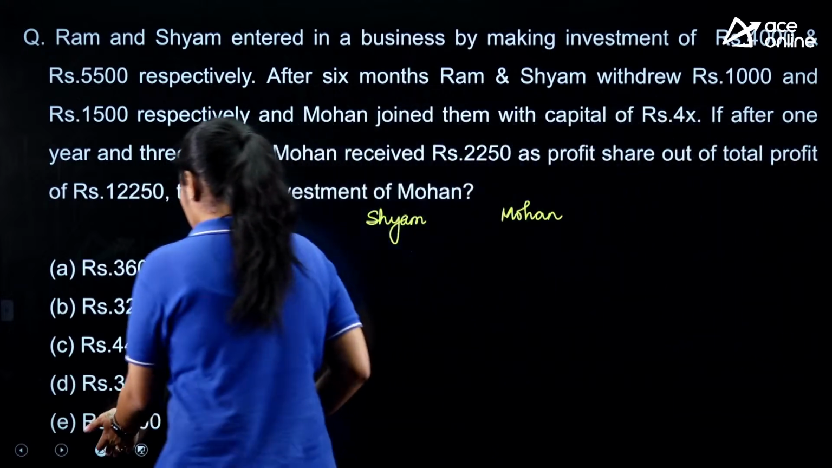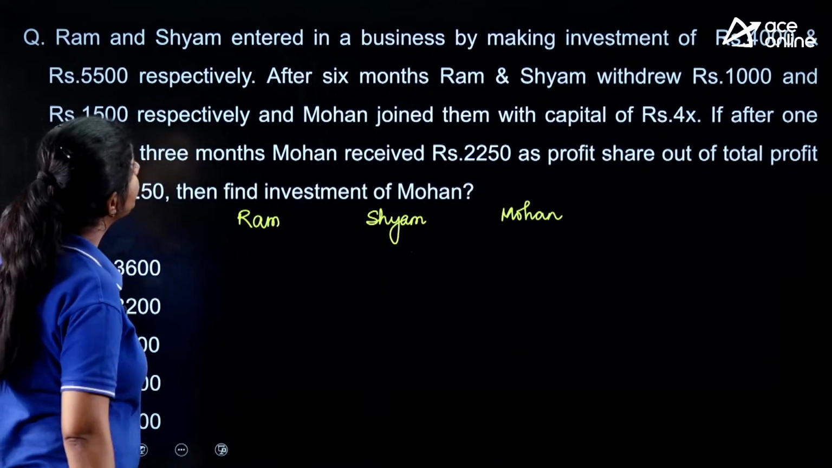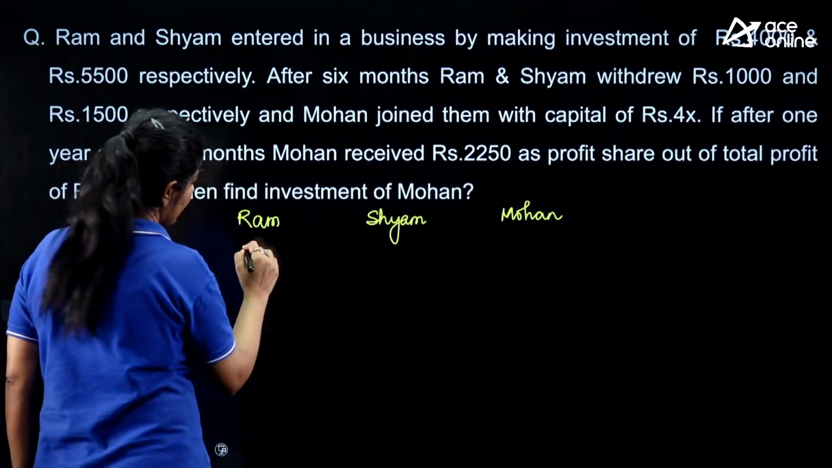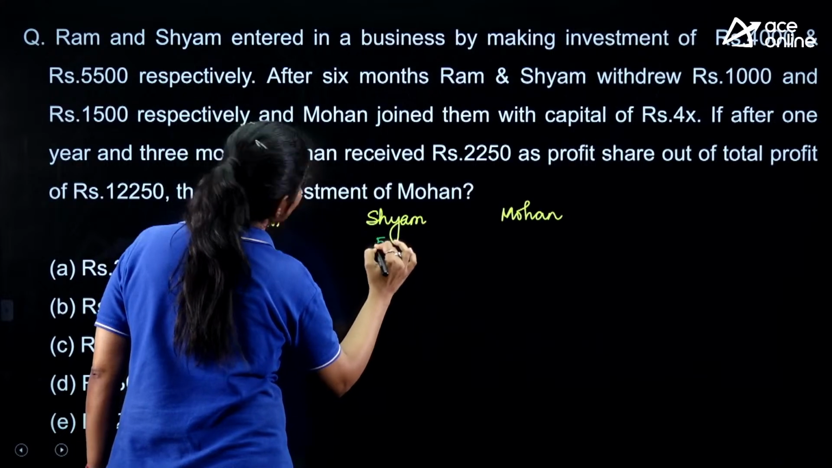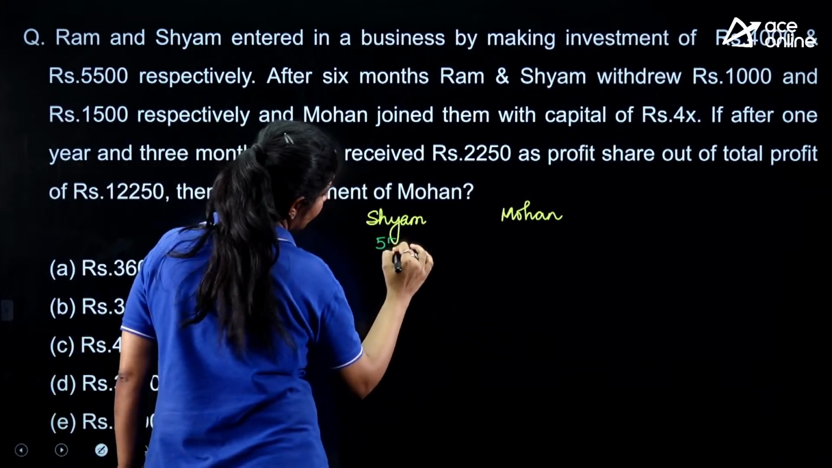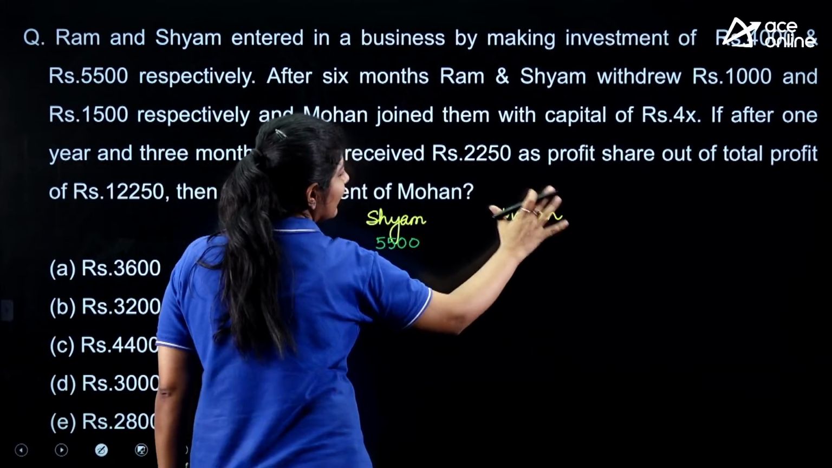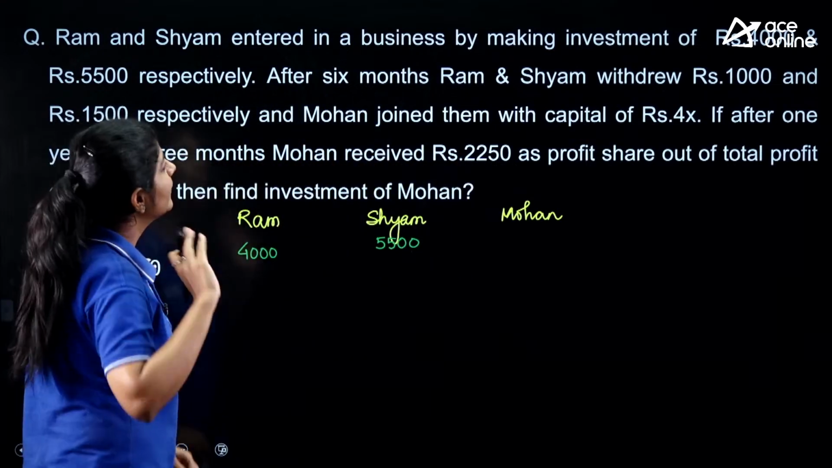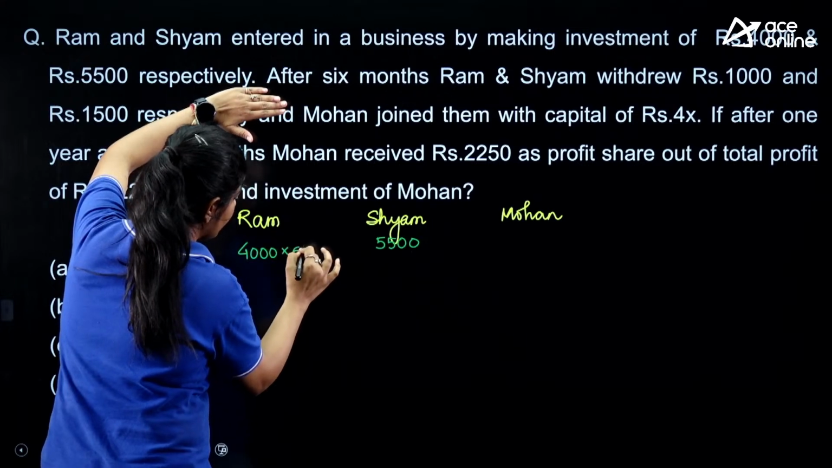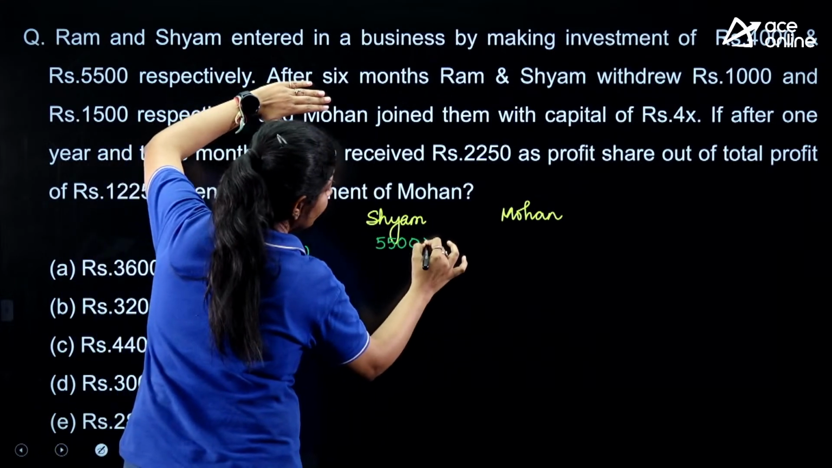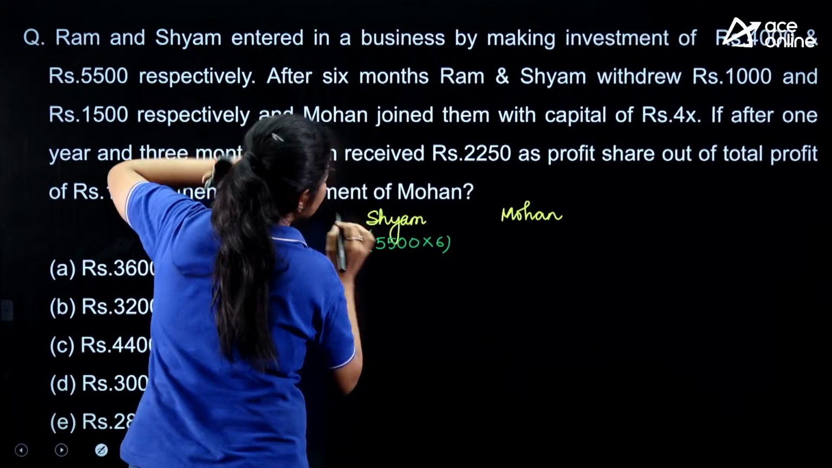Okay, let's start solving it. So, Ram invested rupees 4,000, Shyam 5,500. Right now Mohan has not invested anything. After 6 months, they invested 4,000 for 6 months and he invested 5,500 for 6 months.